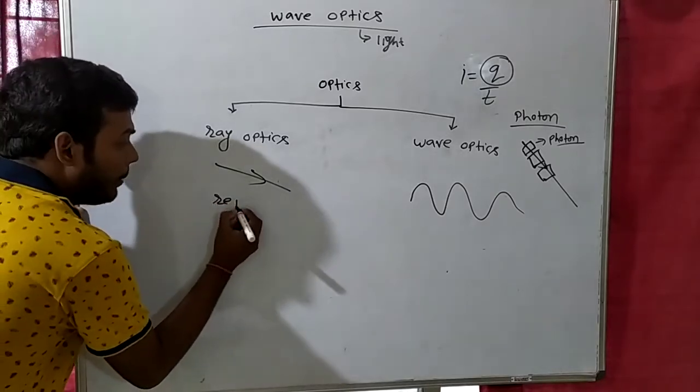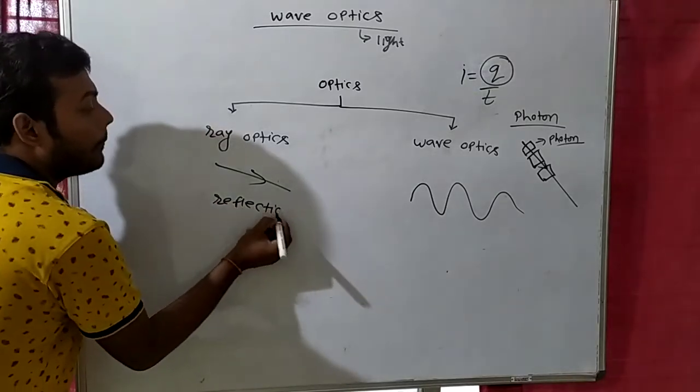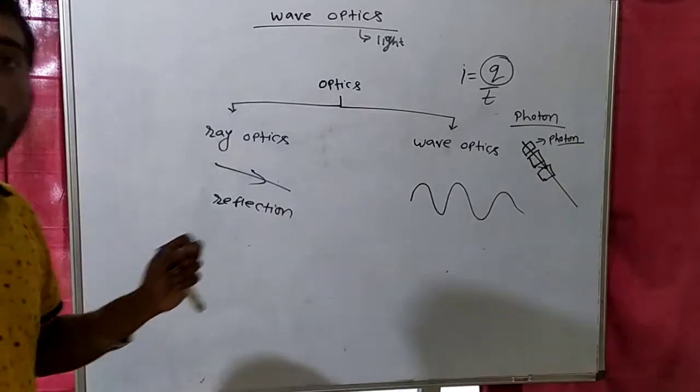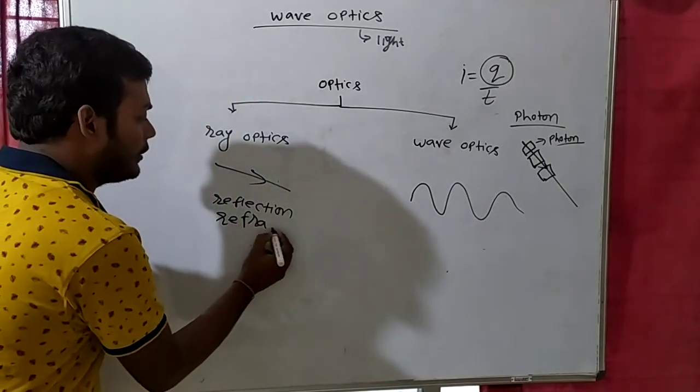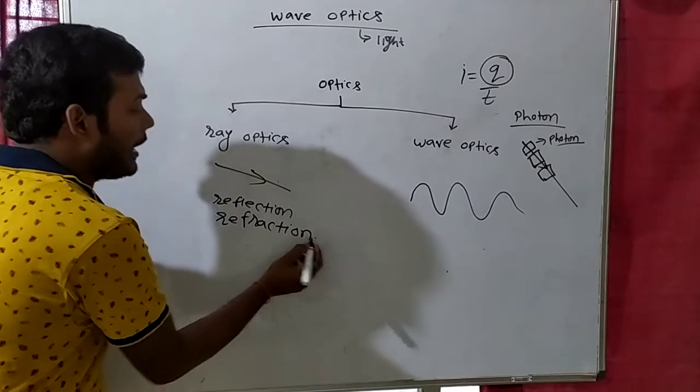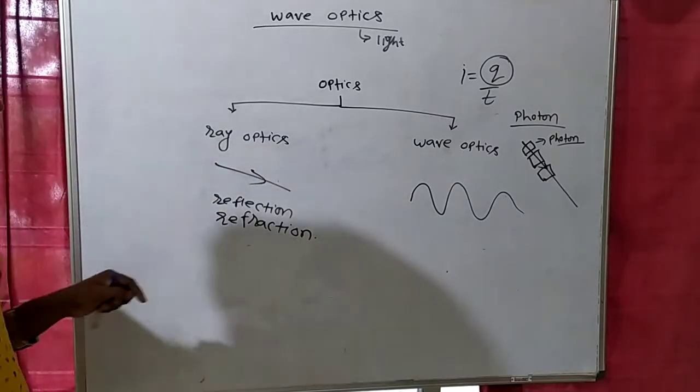We can explain reflection of light with the help of ray optics. In ray optics we have discussed this thing. We can explain reflection of light. What is reflection of light? Bouncing back of light in the same medium.